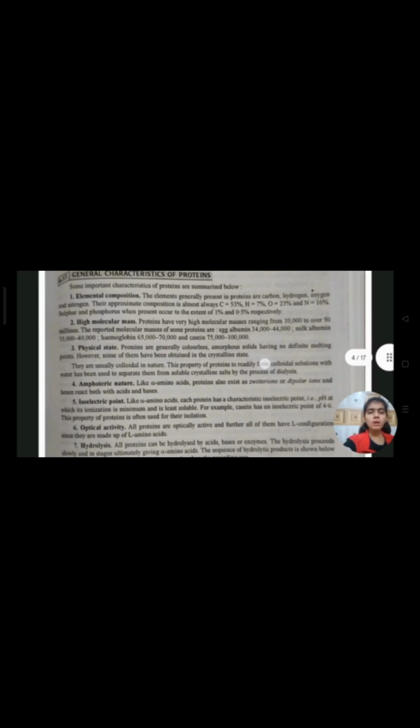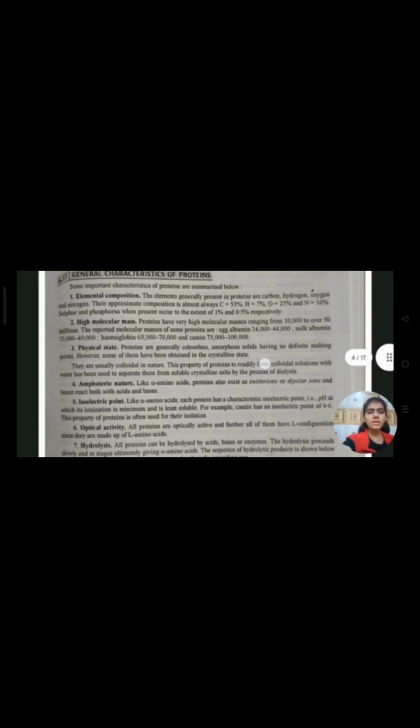Fourth characteristic of proteins is amphoteric nature. Like alpha amino acids, proteins also exist as zwitter ions or dipolar ions and hence react both with acids and bases. Fifth is isoelectric point. Like alpha amino acids, each protein has a characteristic isoelectric point, that is the pH at which its ionization is minimum and it is least soluble. For example, casein has an isoelectric point of 4.6. This property of proteins is often used for their isolation.